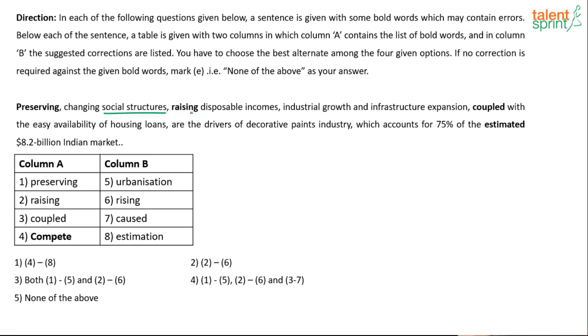Now changing social structure, raising disposable income, industrial growth, infrastructure expansion, all this has nothing to do with preserving. So the word preserving is not related to this. All this is related to urbanization. All right, so 1 definitely has to change to 5.